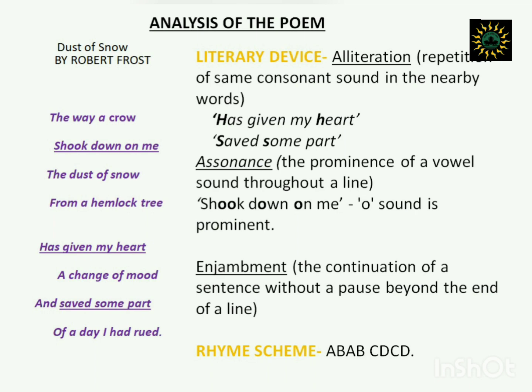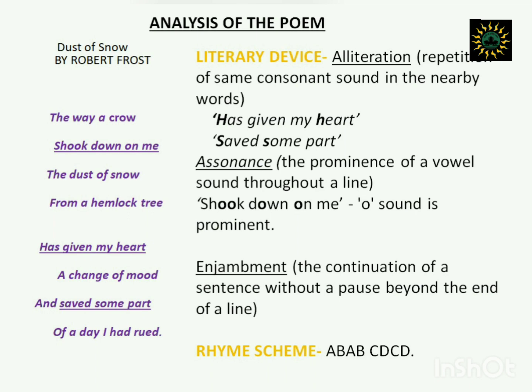Next, we have assonance. Assonance is the prominence of a vowel sound throughout a line. So alliteration, like I said, is the consonant sound. Assonance is exactly the same, but it represents the vowel sound. Look at the second line of the poem: shook down on me. The letter O is constantly being repeated. The sound of O is prominent in this line.